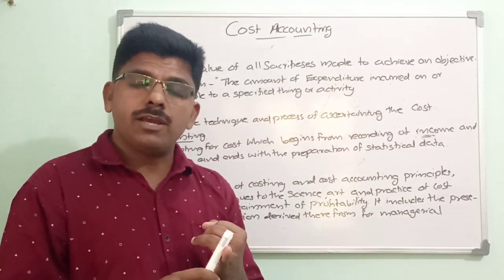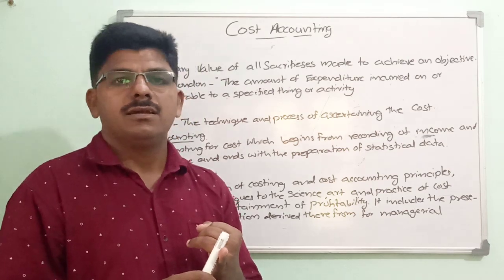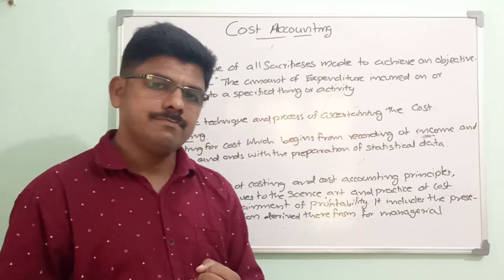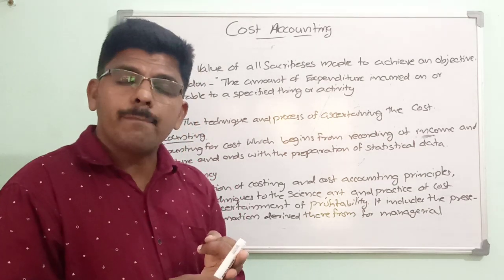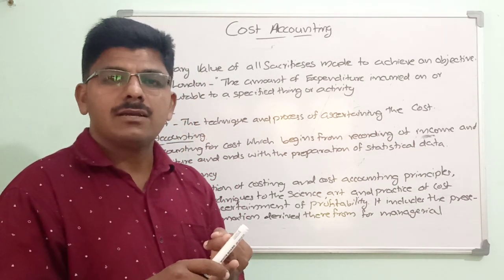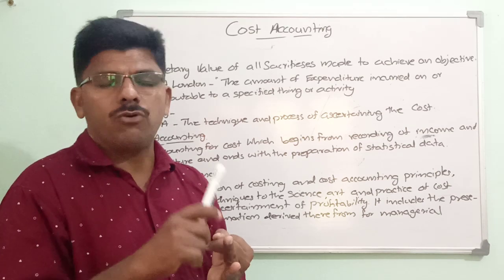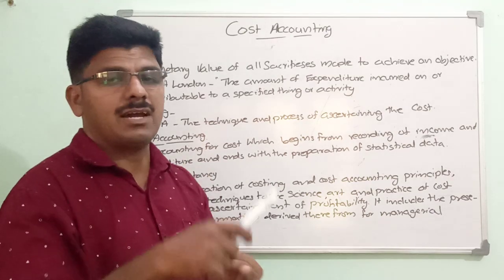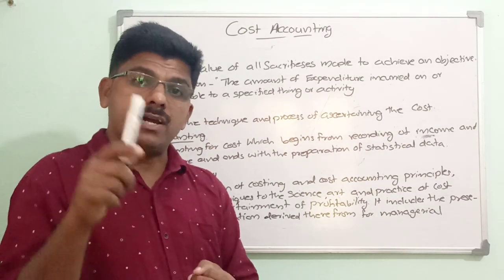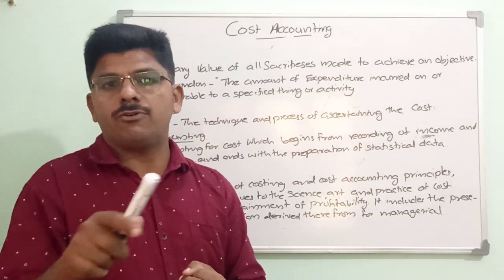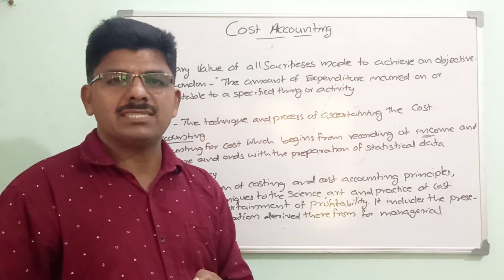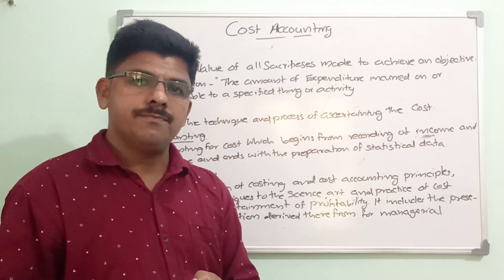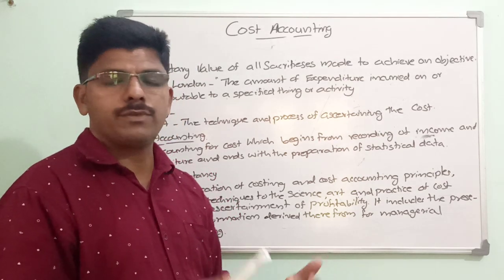Increasing the sales volume mainly depends on the demand of the product in the market. Increasing the selling price also depends on demand and the cutthroat competition. If cutthroat competition is prevailing in the market, we cannot increase the selling price. If the selling price is increased without considering that competition, then we may be thrown out of the market.